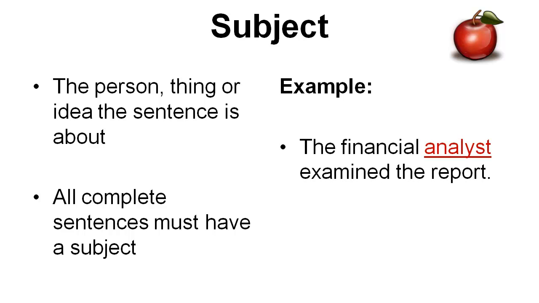Example, the financial analyst examined the report. Analyst is the subject. Financial is not included in the subject because what? It's an adjective. Financial is an adjective, but analyst is the true subject or the simple subject in the sentence. So what's the verb? Let's get a little practice here. Examined. So the report is what part of speech? The direct object. Yeah, you've got it.